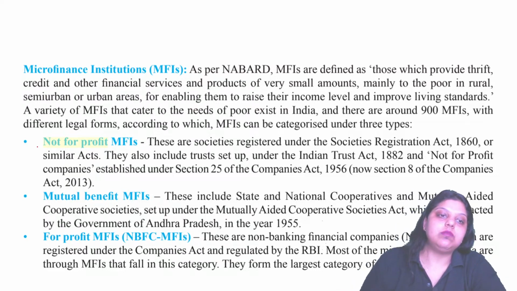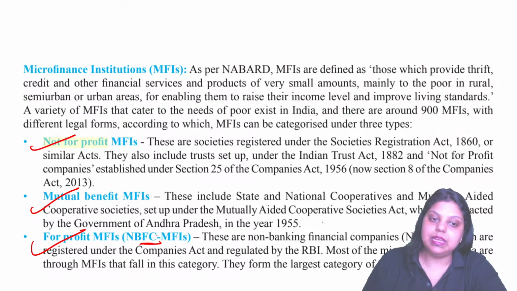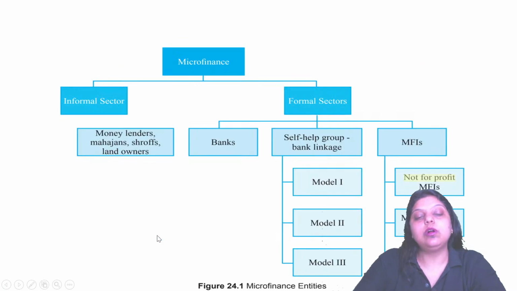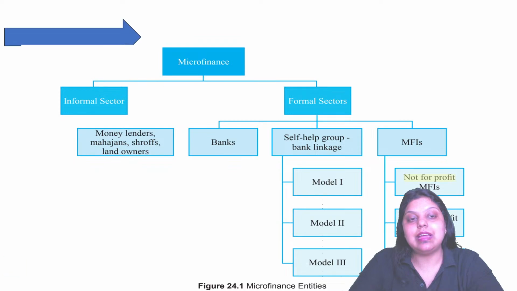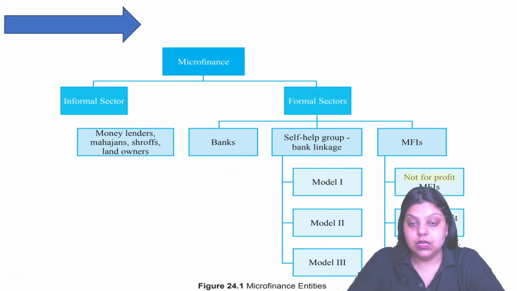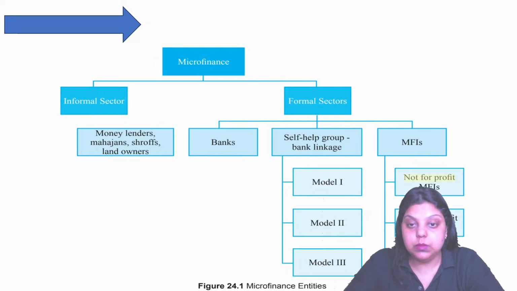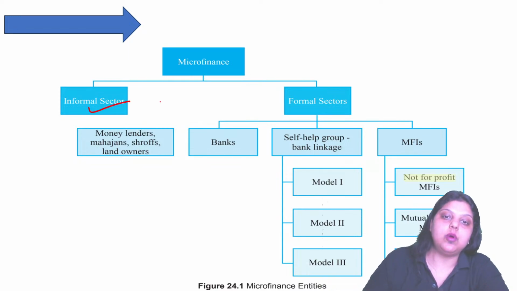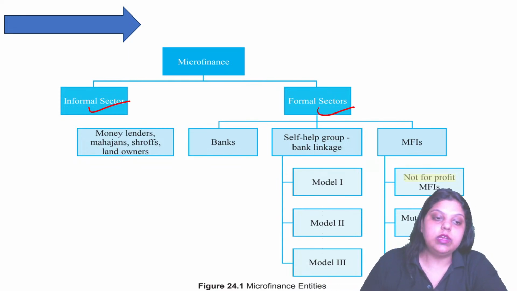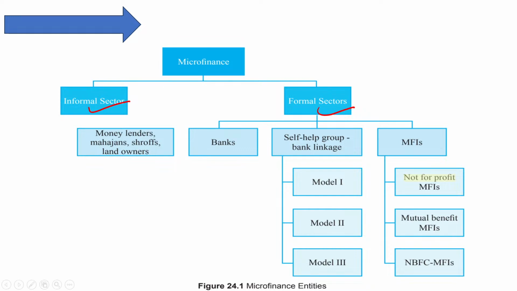And you can see we have not-for-profit, mutual benefit, for-profit MFI, which is also named as what? NBFC MFI. Now you can also see here the microfinance is actually divided into two parts, and these parts are related to how we are making the microfinance services available to the people. So you have two options, by the informal sector and by the formal sector. The informal sector, we all know, is the sector which does not have any regulatory body, which does not have any rules, regulation, restrictions, and the persons can do whatever they want to perform.